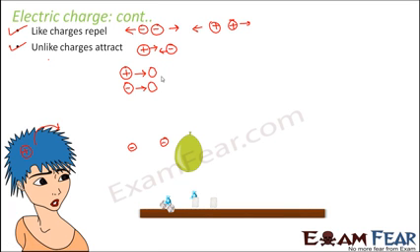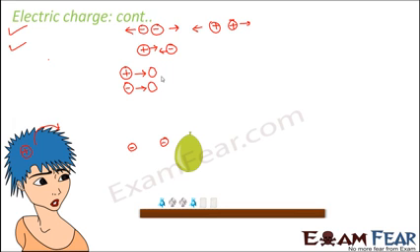So now we will look at the same example once again, and we will try to understand how exactly a positively or a negatively charged body attracts an uncharged body. So we will take the same examples once again. So let us take the examples of the paper bits. So these paper bits were all neutral, right? But what about the balloon? The balloon was negatively charged.